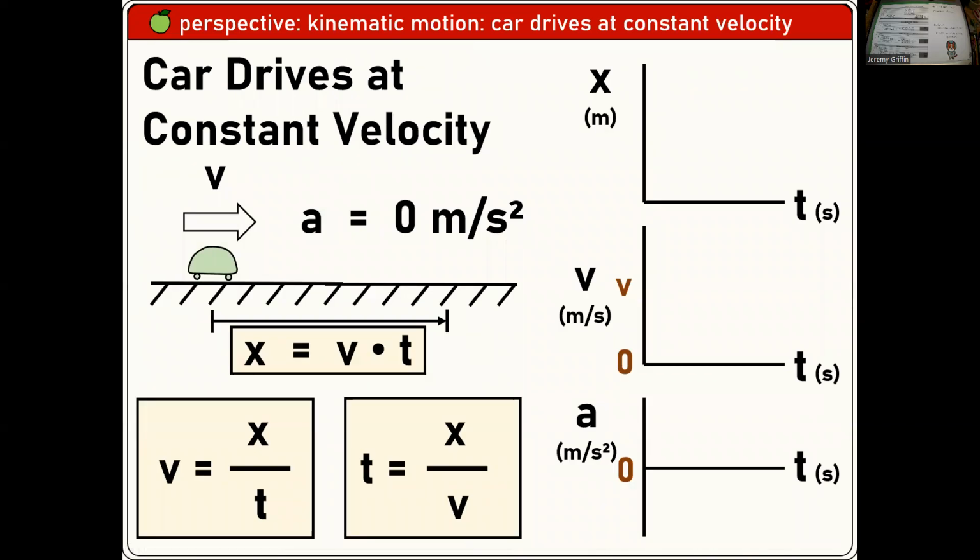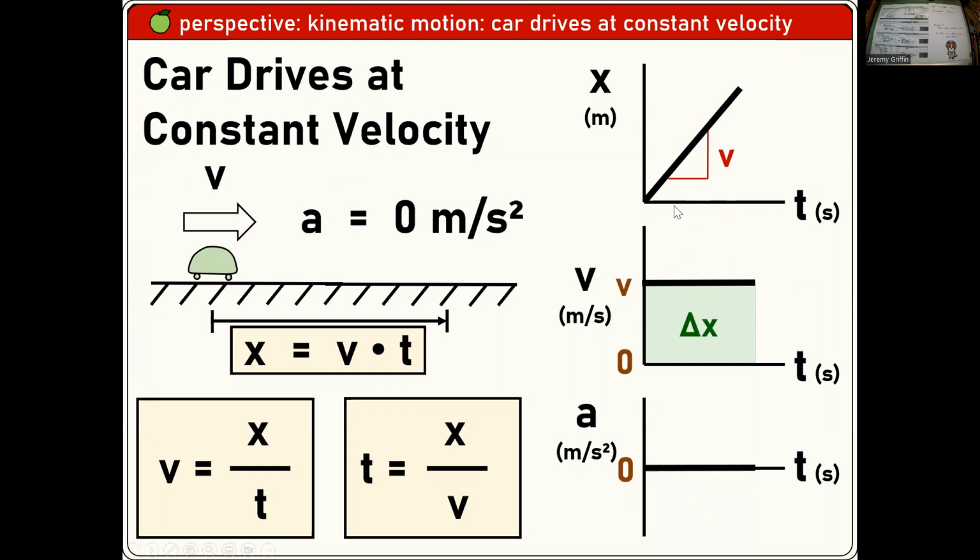A car drives at constant velocity. Let's set up 3 graphs: x versus t, v versus t, a versus t. Would you guys be able to draw those graphs if I asked you? Are you either writing in your notes or imagining what those graphs look like? Constant velocity, so your cruise control driving up I-95. Did you just come up with boom, boom, and boom, just like that?